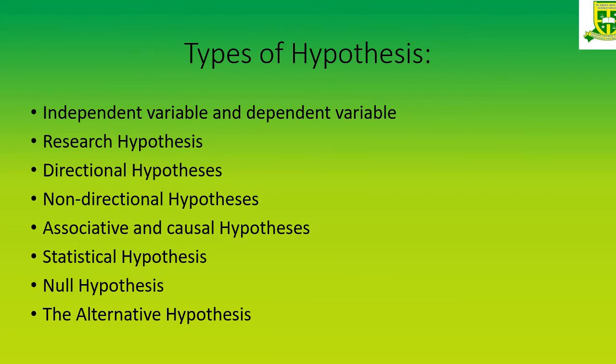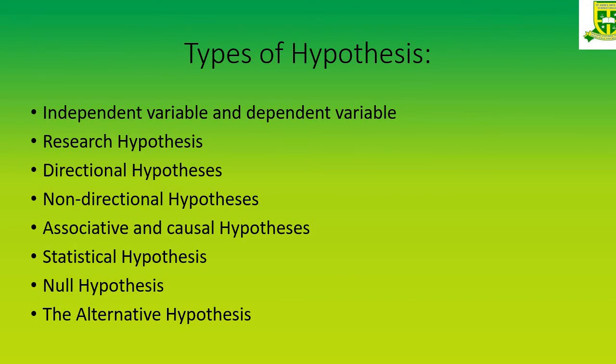Next one is directional hypothesis. A directional hypothesis is where already the problem would have been in the market. We know where the solution will be. It will lead to the particular answer. But we are going to analyze in what way it has led to the solution. For example, if I am going to mix the two chemicals, I know what the solution is going to be, but I have to find out why it has been the particular solution. So I have to analyze what is the reason for changing the color. That is called as directional hypothesis, where I know the answer for the problem, but I have to predict in what way it caused my answer.